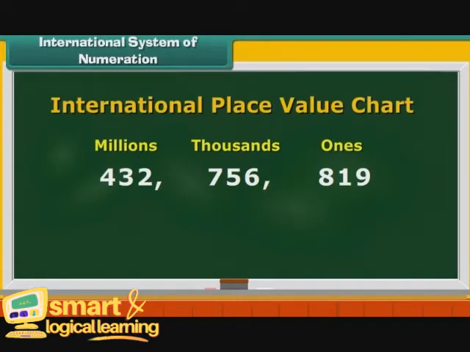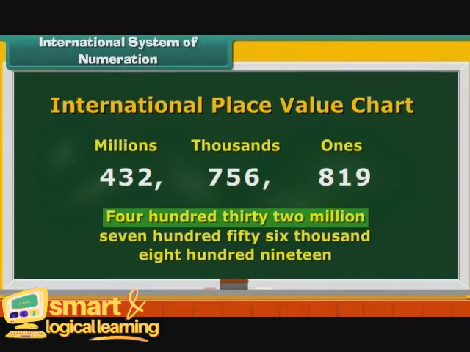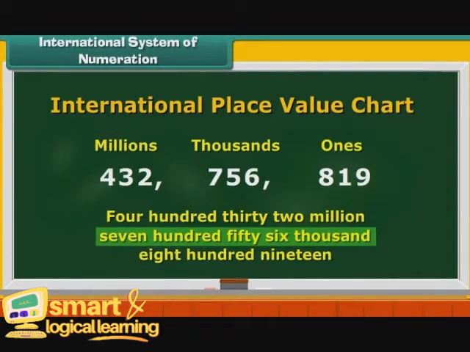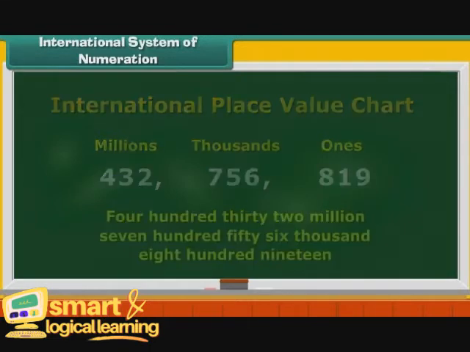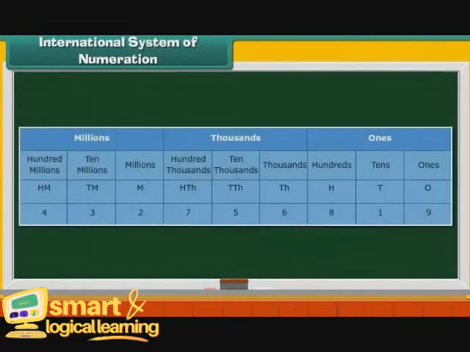This is the International Place Value Chart. Now, let us read the number from left. It is 432,756,819. Let us look at the International Place Value Chart in detail.